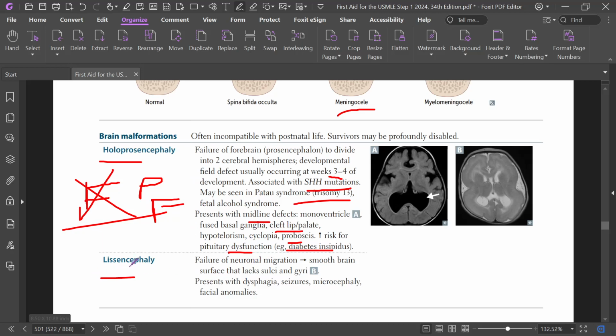And in lissencephaly, there is failure of neuronal migration. There is smooth brain, lack of sulci and gyri. There is dysphagia, seizure, microcephaly. Microcephaly is also seen in Zika virus, and facial anomalies. And that's all about neural tube defect and brain malformation.